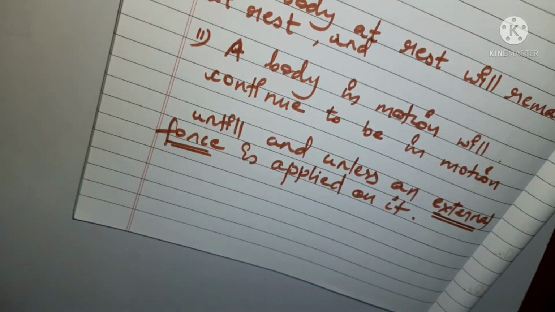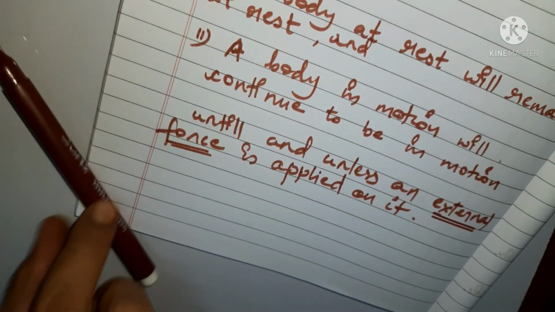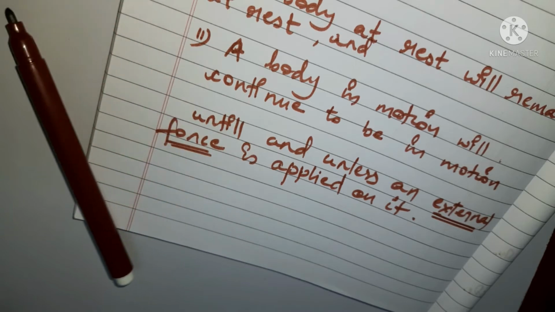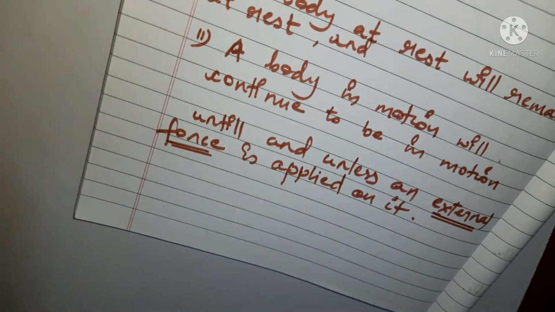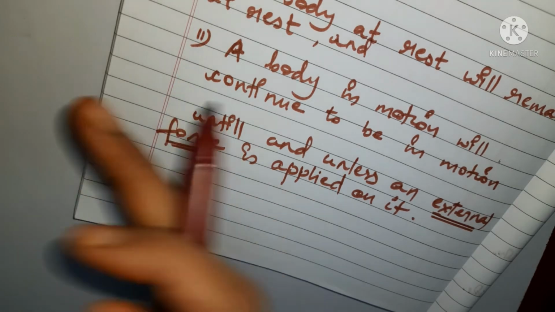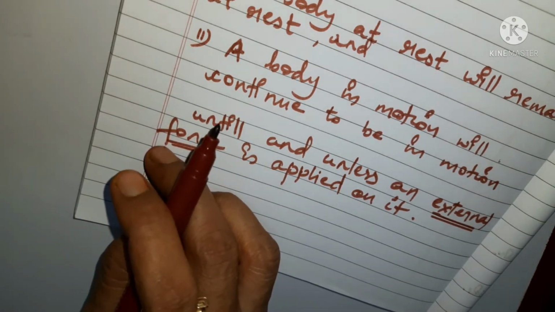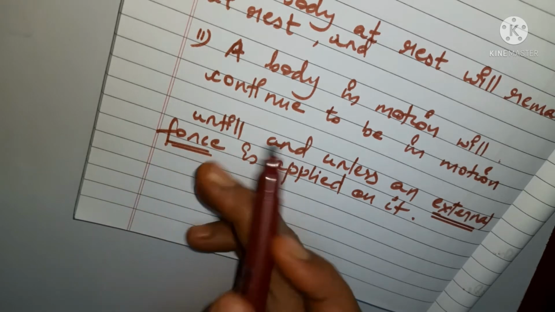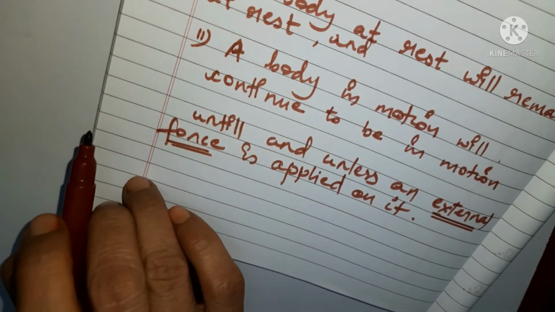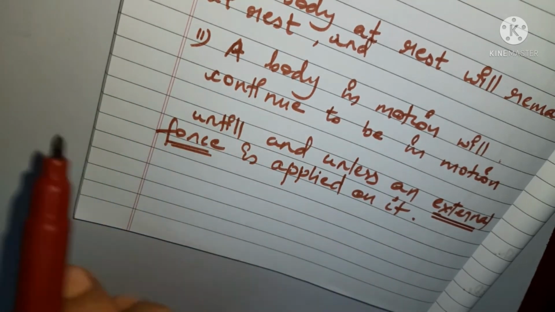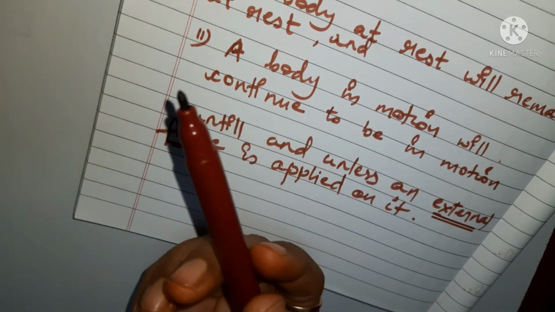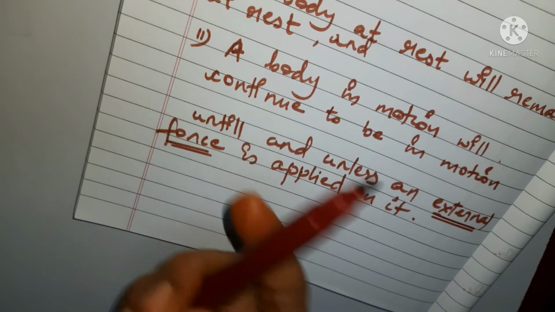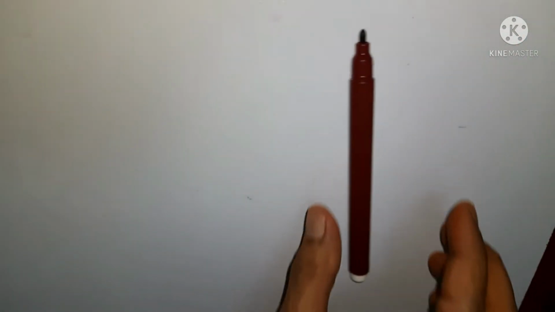And if you ask why it is stopping over here after some time, initially you must have seen that it was stopped, and after rolling down for a few moments it stopped. So there also an external force was applied. You can argue that you have not touched the pen and still it has stopped.